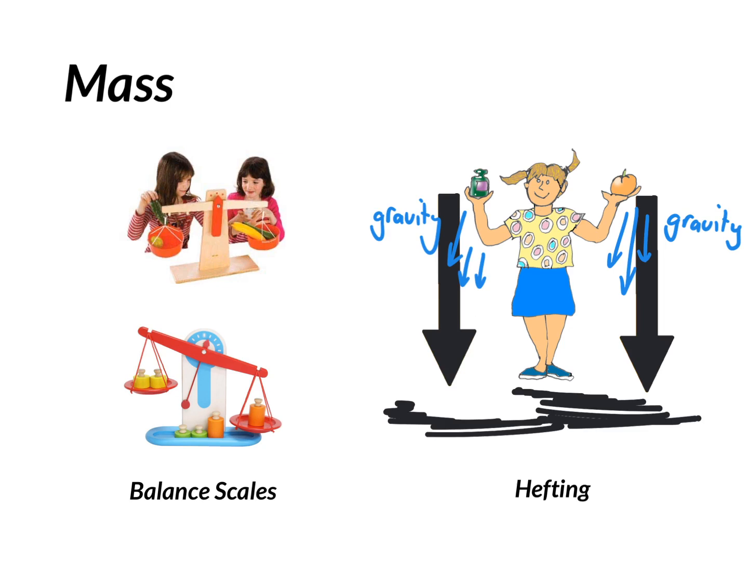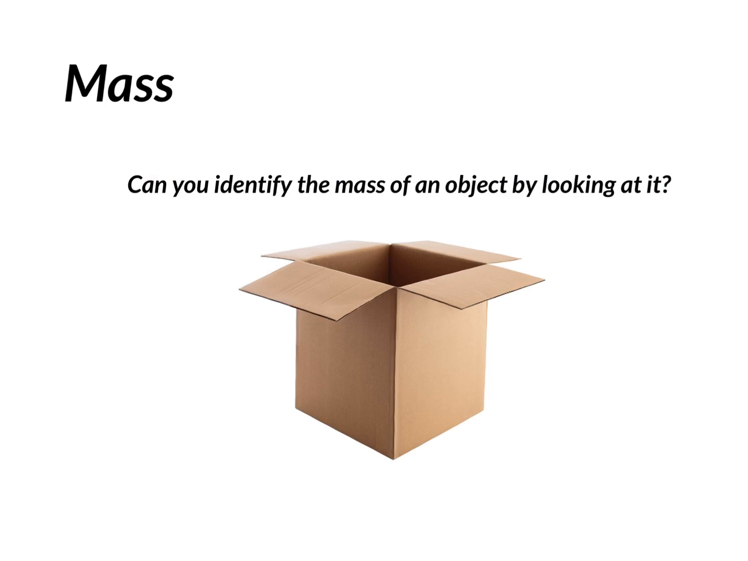Another way that we could measure the mass of objects is by hefting. Hefting is where you place one object in each hand and you use your senses to identify which one weighs more. You are relying on gravity, how much gravity is being acted on the object to pull it down. It is a combination of mass and gravity that results in our senses identifying which object is heavier and which object is lighter.